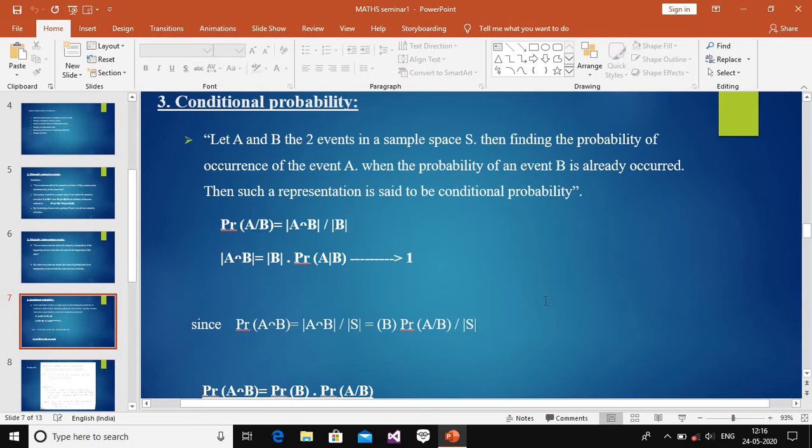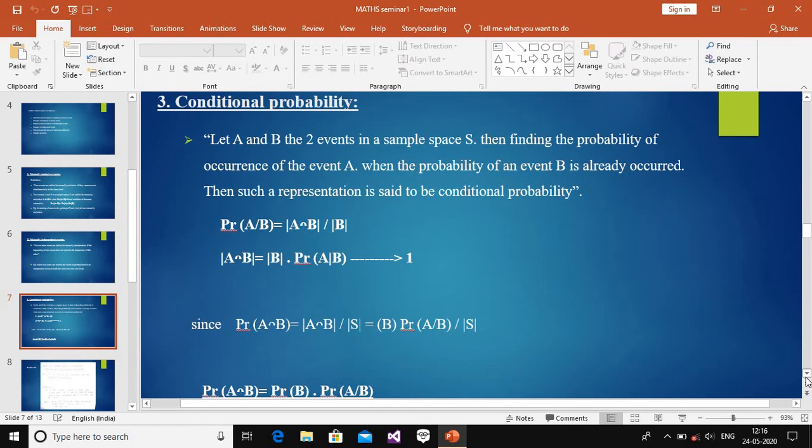In conditional probability, event B has already occurred, and we only find event A. The representation is probability of A given B is equal to probability of A intersection B divided by probability of B. It can be reduced to probability of A intersection B is equal to probability of B into probability of A given B. We consider this equation 1.